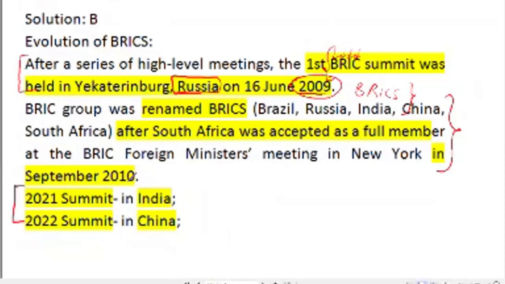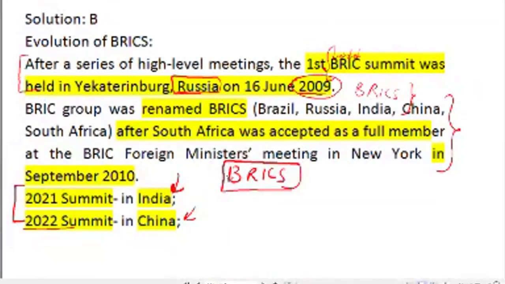For the latest summit, the 2021 summit was held in India and the 2022 summit was held in China. No need to mug up these facts, just remember this acronym BRICS.